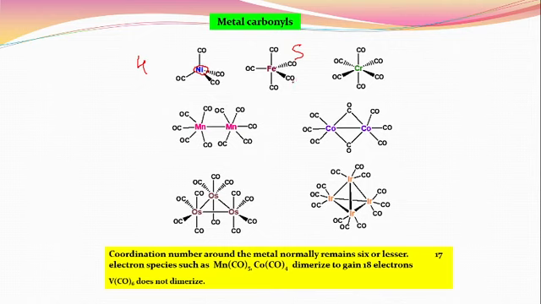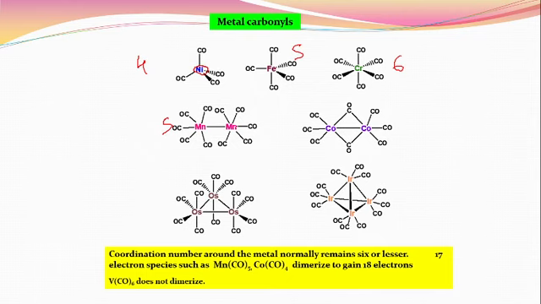This is simply the number of ligands attached to one metal. Here the coordination number is 6. Here there are 2 manganese atoms, and one manganese has 1, 2, 3, 4 and 5 ligands. That means the coordination number is 5.